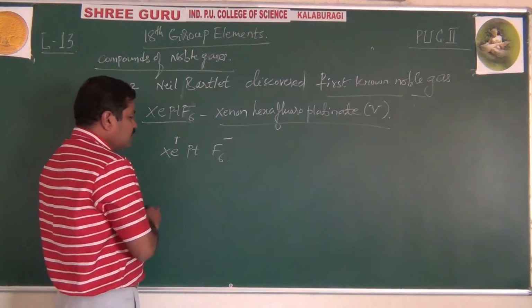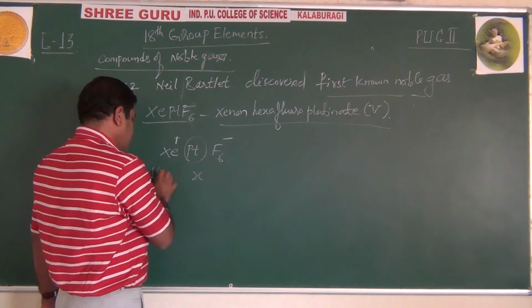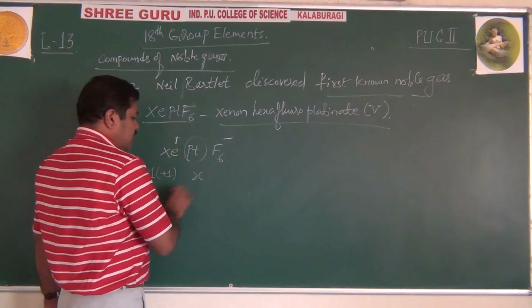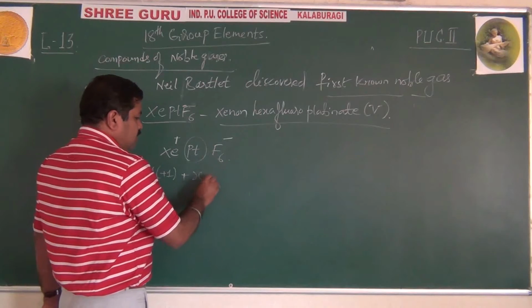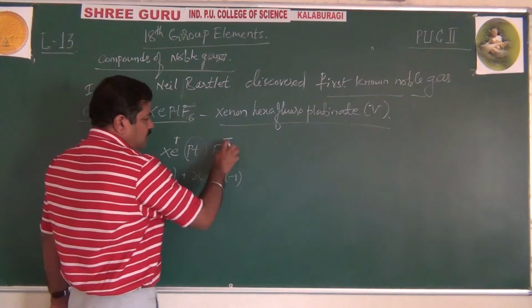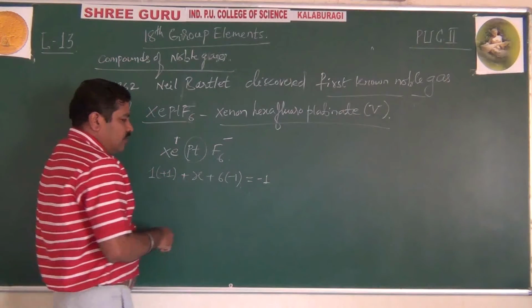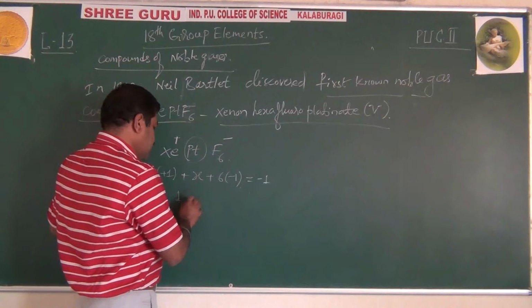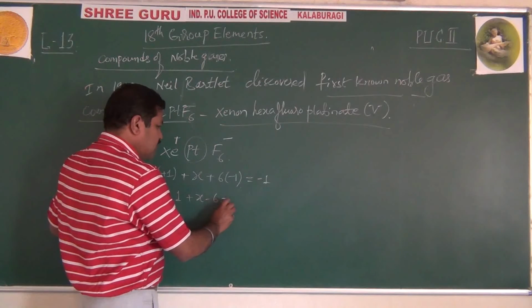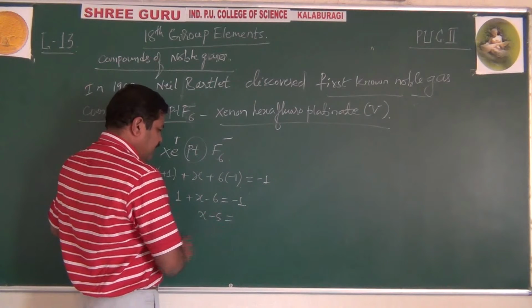So this is the X. This is a positive atom, plus 1 according to X-ray diffraction, plus X, plus 6 into the charge of fluoride, which is minus 1, but the external charge is minus 1 above it. So taking this concept, 1 plus X minus 6 is equal to minus 1.